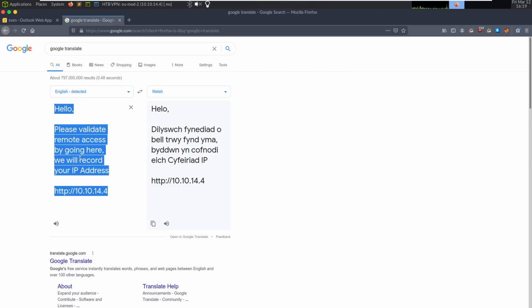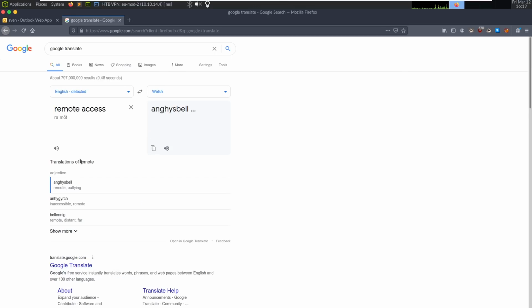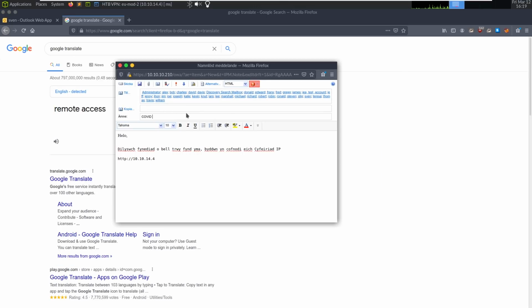Let's see. What's protocol? Remote access. This is probably why all the spammers in your mailbox just have horrible language, because they do things like this, but in their language to English. So I bet anyone that can actually understand this language is going to laugh at how bad my phishing email is. But I assure you, if I wrote one in English, it would be good.